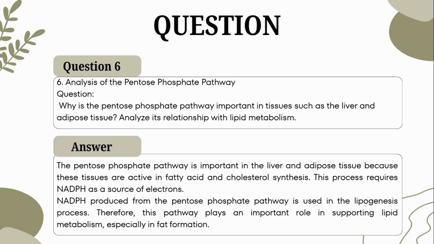So, the pentose phosphate pathway is important in the liver and adipose tissue because these tissues are active in fatty acid and cholesterol synthesis. This process requires NADPH as a source of electrons. NADPH produced from the pentose phosphate pathway is used in the lipogenesis process. Therefore, this pathway plays an important role in supporting lipid metabolism, especially in fat formation.